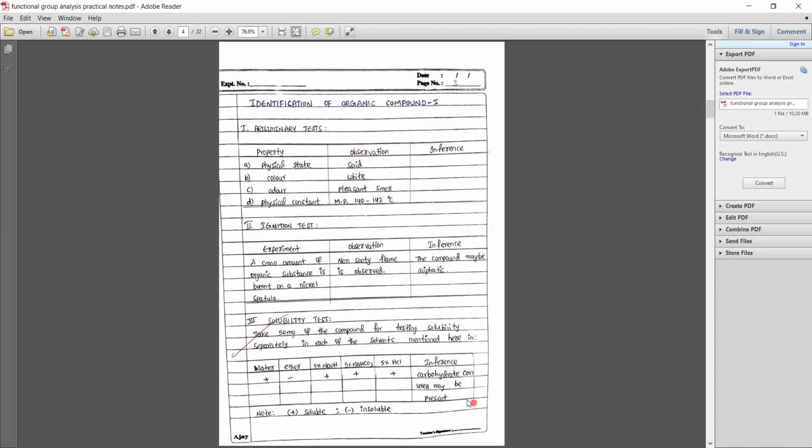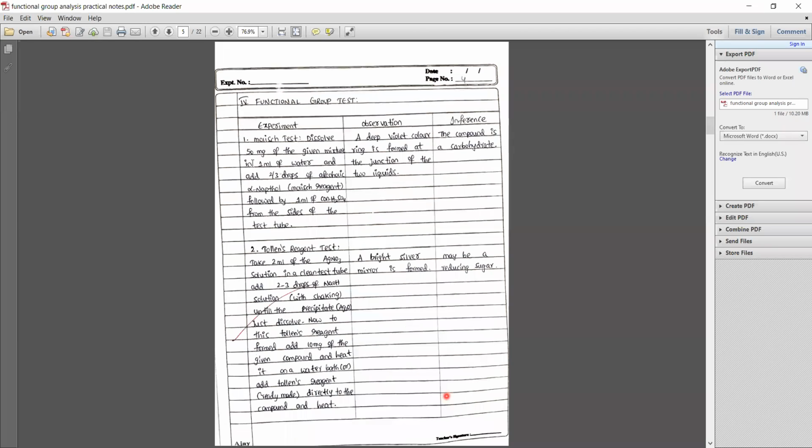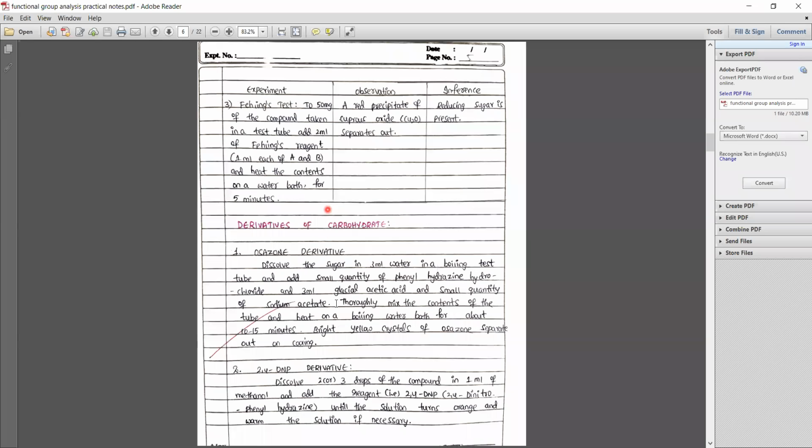Then you have to write the functional group. Once you get the functional group, next you write the functional group test to confirm it. Last, at least one derivative you have to write. To get full marks, if there are two derivatives in the experiment, you have to write both, or else at least one derivative.